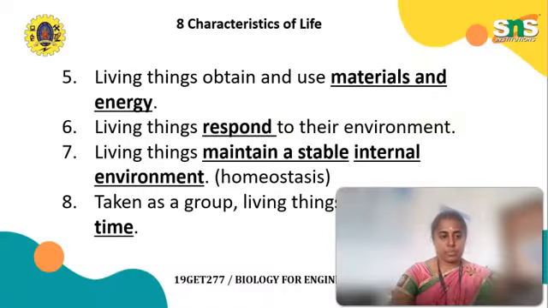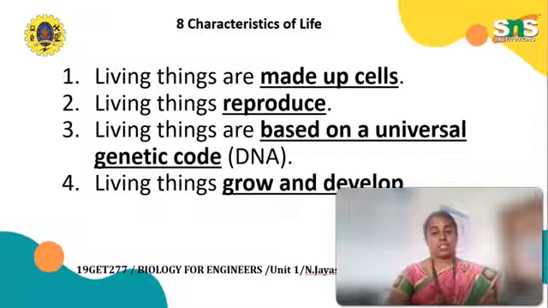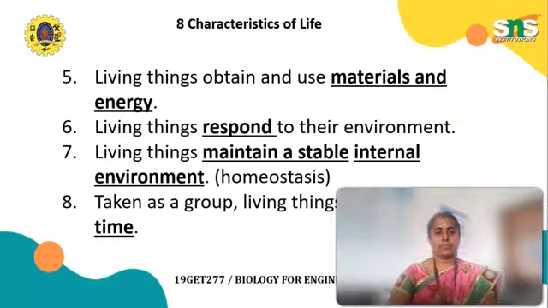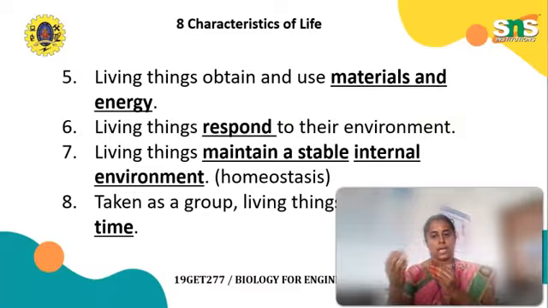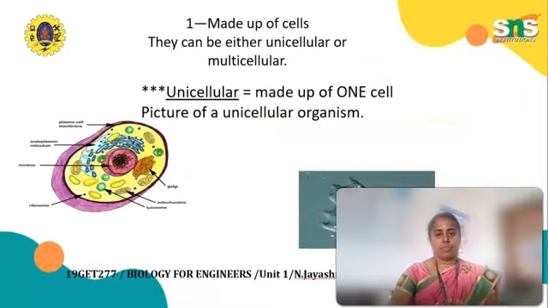Let us go through them from the first. Living things are made up of cells. Living things can also reproduce. Living things are based on the universal genetic code. Living things can grow and develop. Living things obtain and use materials and energy. Living things respond to the environment. Living things maintain a stable internal environment. Taken as a group, living things change over time. These are the 8 characteristics of life.